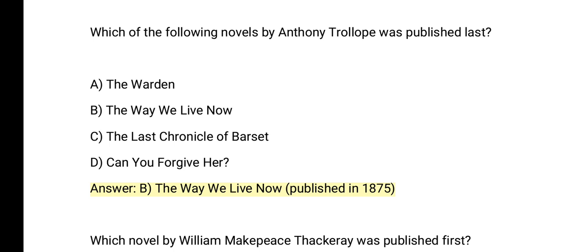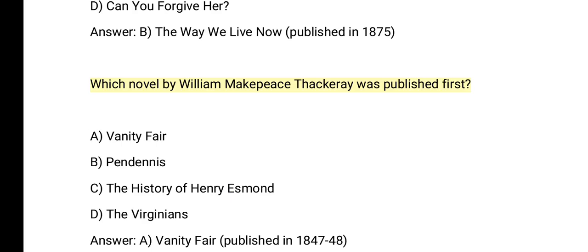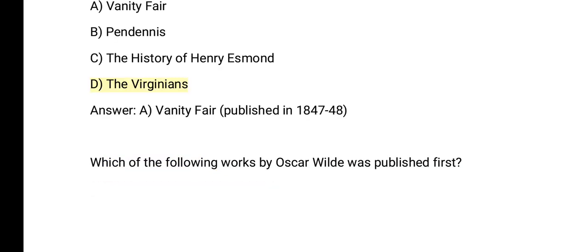Which novel by William Makepeace Thackeray was published first? A. Vanity Fair. B. Pendennis. C. The History of Henry Esmond. D. The Virginians. Answer: A. Vanity Fair, published in 1847-48.